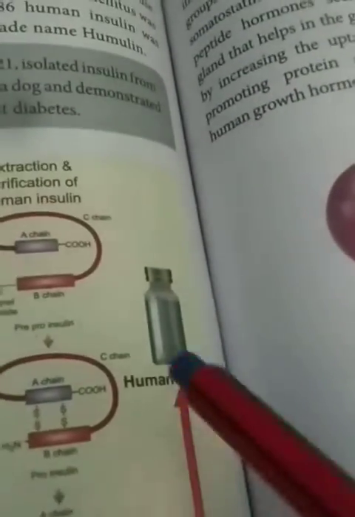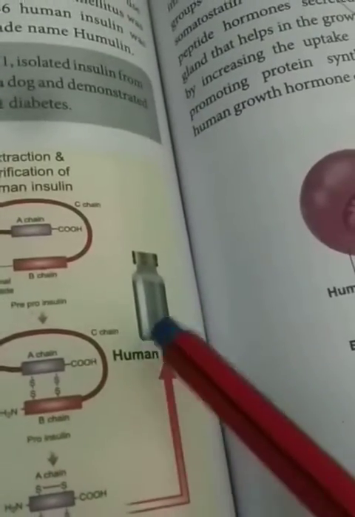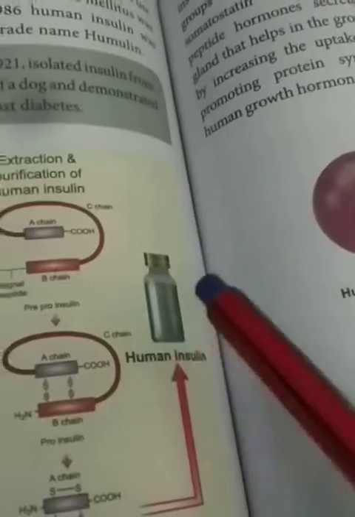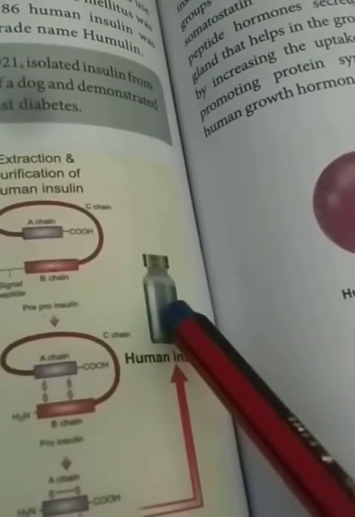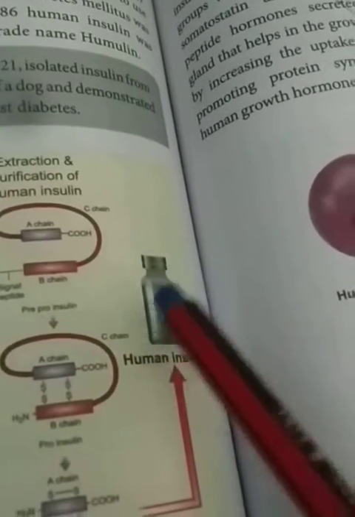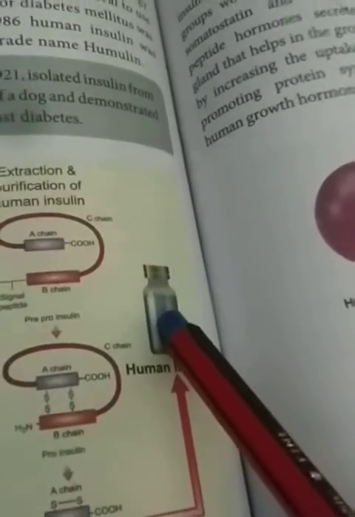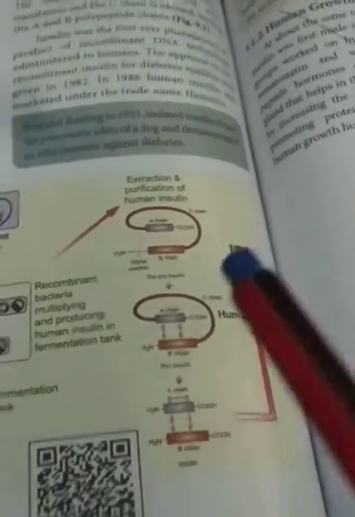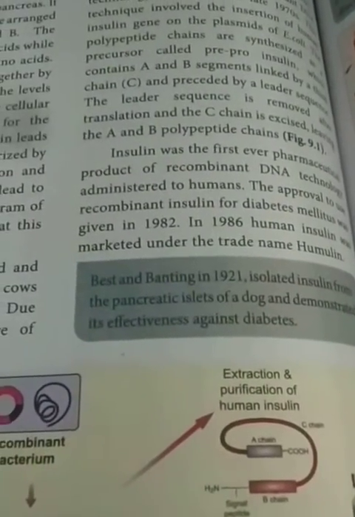We can extract the human insulin. Okay, then it is marketable under the name humulin. So diabetic patients, to recover from the deficiency of insulin, use the humulin injection, that is the insulin injection. Continuously they can get the insulin hormone due to the deficiency in their body. Can you understand, students, all of you?